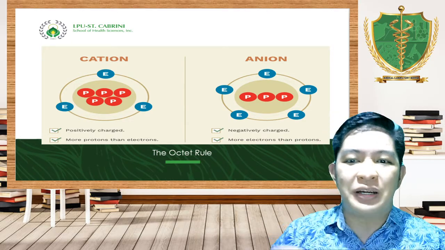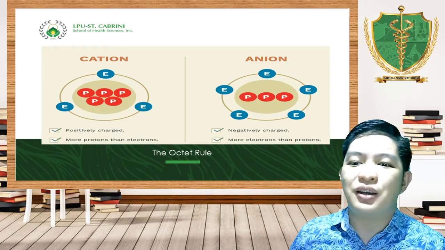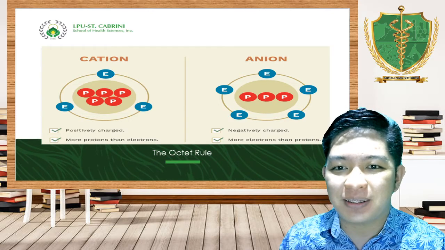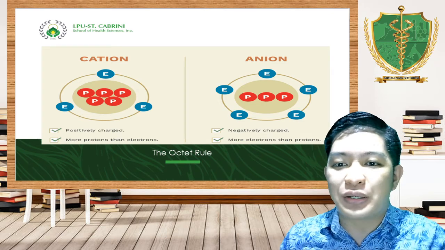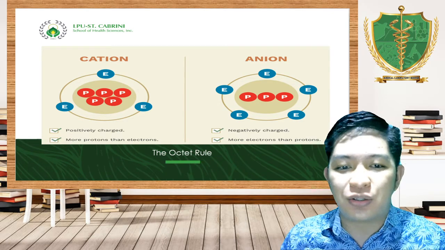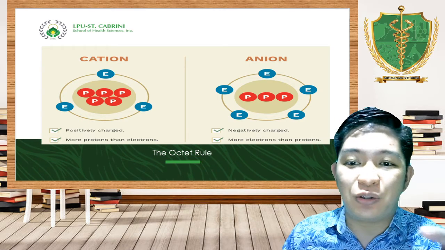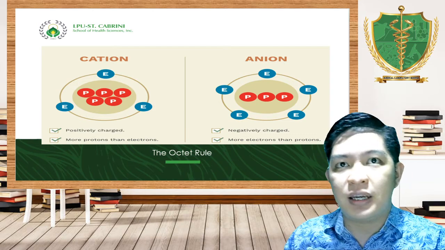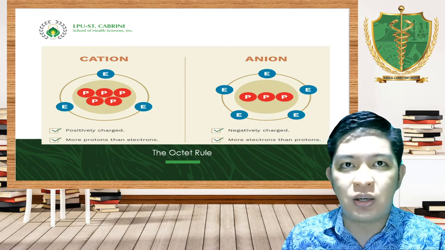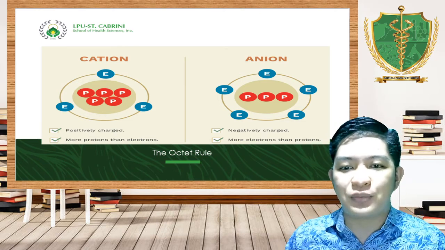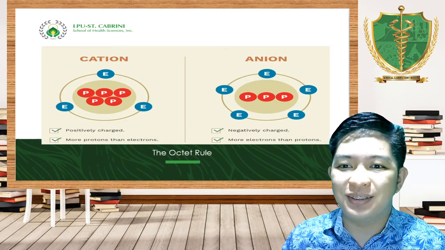Since you are negative people, you're looking for something that will make you fulfilled. That is, anions, negatively charged, tend to accept electrons from positively charged people. Okay? So please take note of that. Cations are positively charged, they give. They are willing to give. They are willing to lose. And anions, negatively charged, accept so that they will be fulfilled, so that they will be stable. Okay?